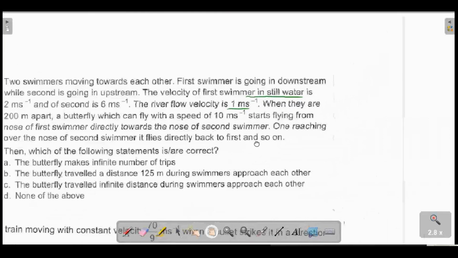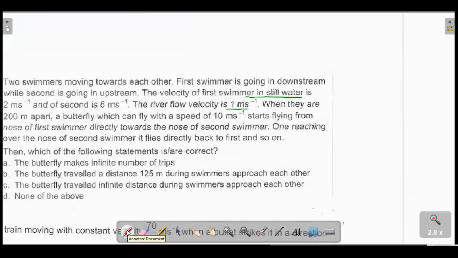Okay, so let's try to picturize this thing first. Still water, river flow, the first one is going downstream. So the first one's velocity downstream is an addition of this 2 and this 1, so his absolute velocity will be 3.